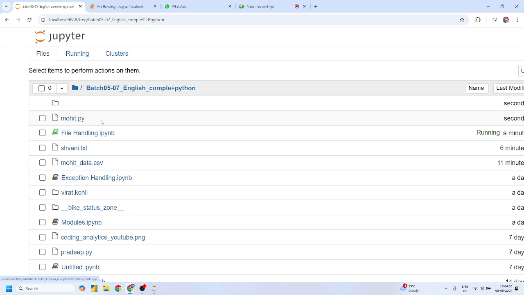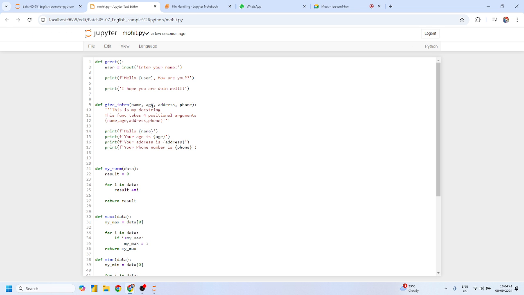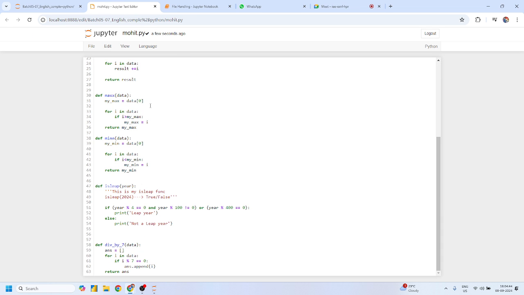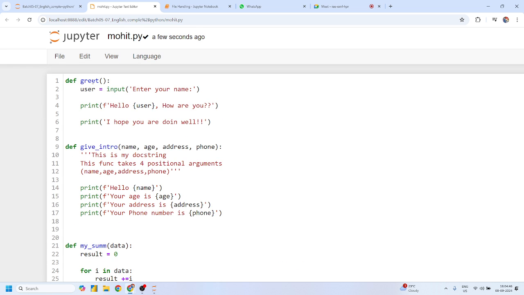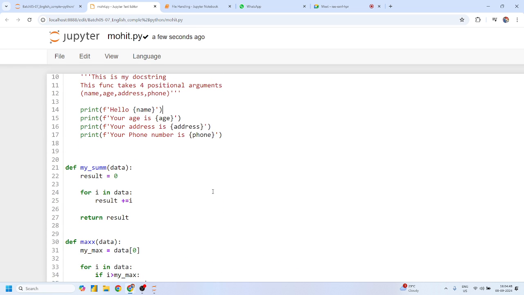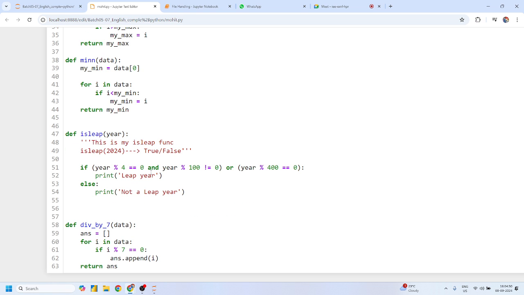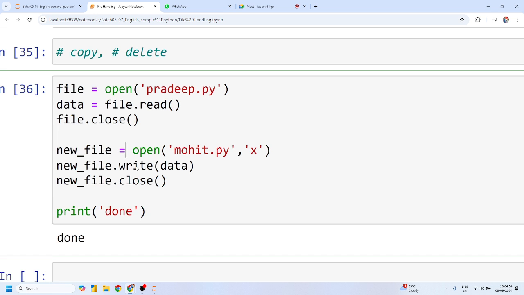I think this one is the copy, and if I just simply click this file, I'll get all my code. Yes or no, guys? But this is not created with the help of any software tools. This is created with the help of this code. Yes or no? And that is the concept of file handling. That means you can handle all your operations on a particular textual file. I think this one is easy, guys. Am I right? Okay.